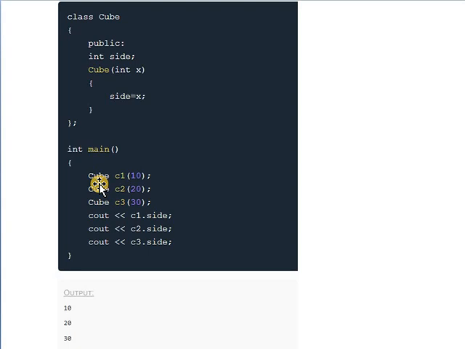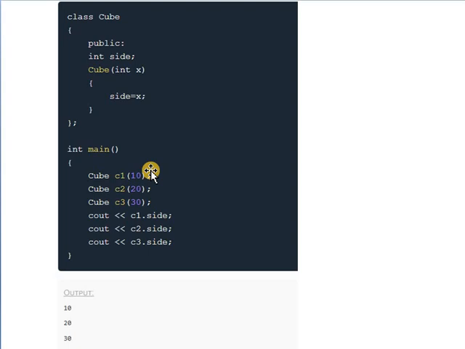Next, in the main function, we create three objects of the class. The first one is Cube C1. C1 is an object of class Cube, which has one parameter because we defined a parameterized constructor. Whenever we create an object of the class, at that time we pass the parameter, and the constructor is called whenever the object is created.